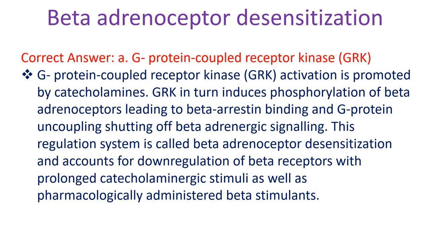G protein coupled receptor kinase activation is prompted by catecholamines. GRK in turn induces phosphorylation of beta-adrenoceptors, leading to beta-arrestin binding and G protein uncoupling, shutting off beta-adrenergic signaling. This regulation system is called beta-adrenoceptor desensitization and accounts for downregulation of beta receptors with prolonged catecholaminergic stimuli as well as pharmacologically administered beta stimulants.